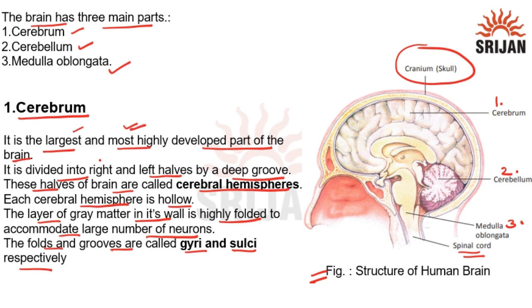It is divided into right and left halves by a deep groove. These halves of the brain are called cerebral hemispheres. Cerebral hemispheres are hollow from inside. The layer of gray matter in its wall is highly folded to accommodate large number of neurons. Gyri are known as folds and grooves are known as sulci.